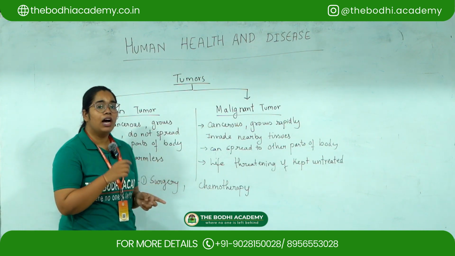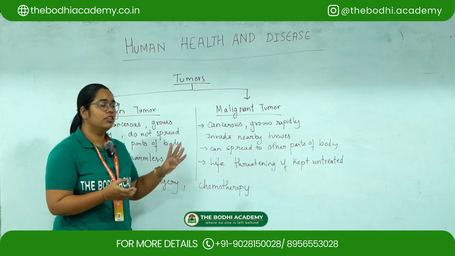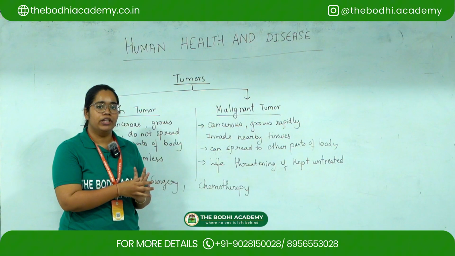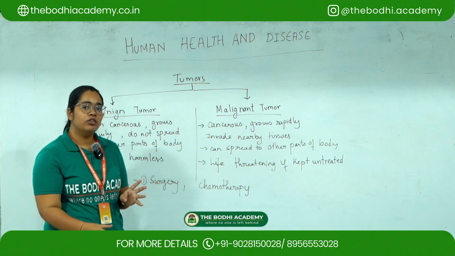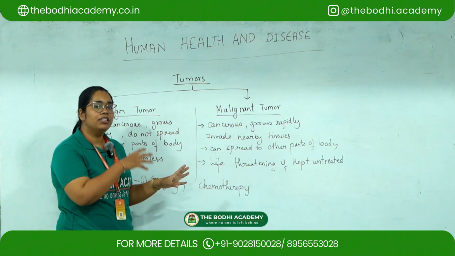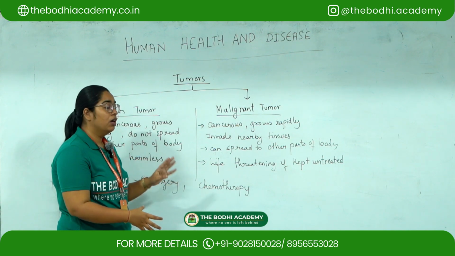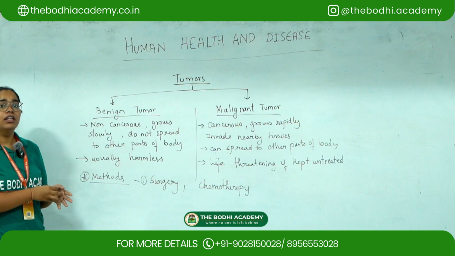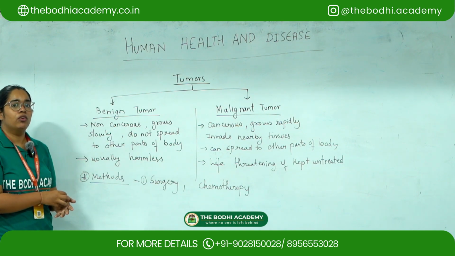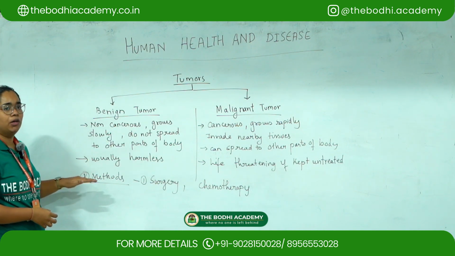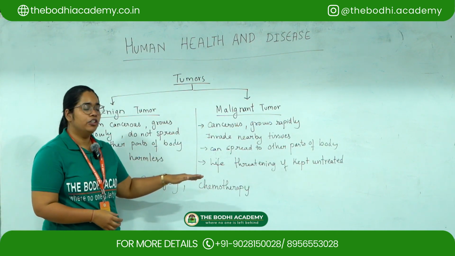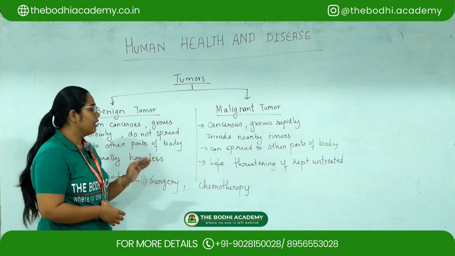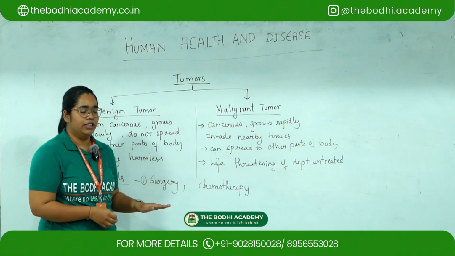They can spread to other parts of the body. For example, if this is happening in the ovaries, then it can spread into the uterus. So it can damage other parts of the body also. But if a benign tumor is happening in the ovary, then it will remain in the ovary only. So that is why it is less harmful compared to the malignant tumor. If a malignant tumor is kept untreated, it can be life-threatening.